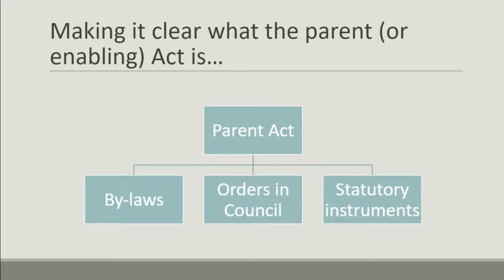So it is the first port of call for legislation for Parliament, and under that act you can give power to different bodies to make these three sorts of delegated legislation. And delegated legislation is sometimes called secondary legislation because it comes underneath the primary legislation. So there are three types, and we're focusing on bylaws.